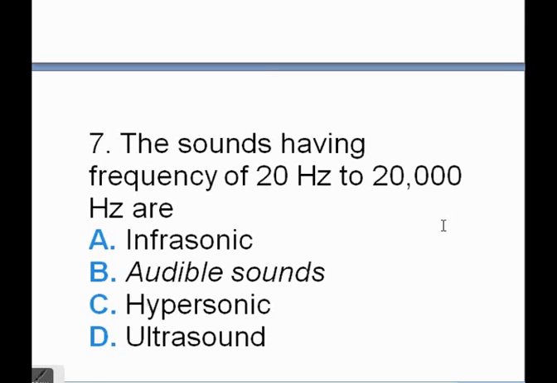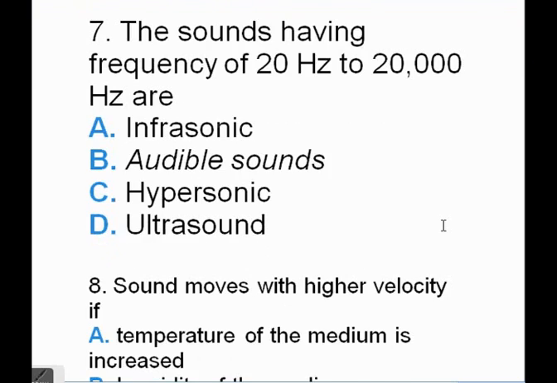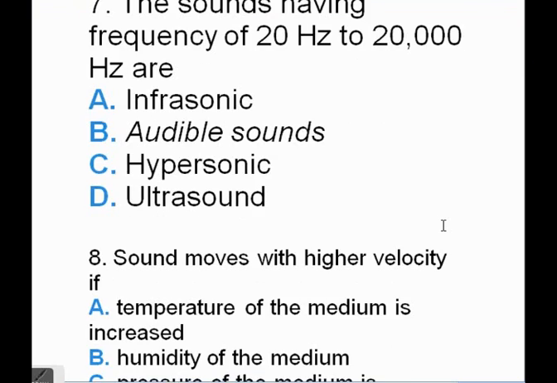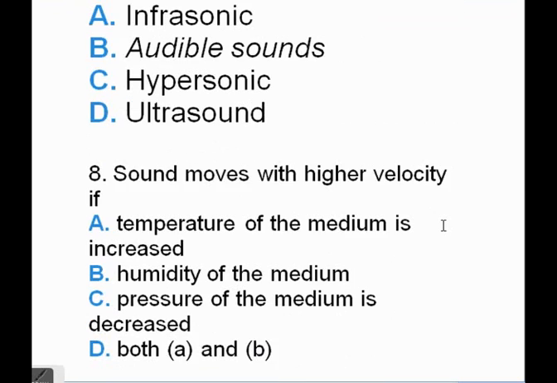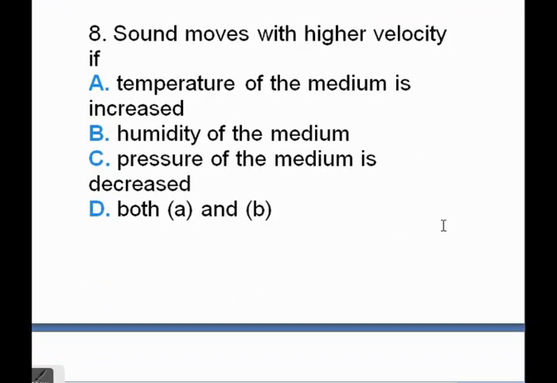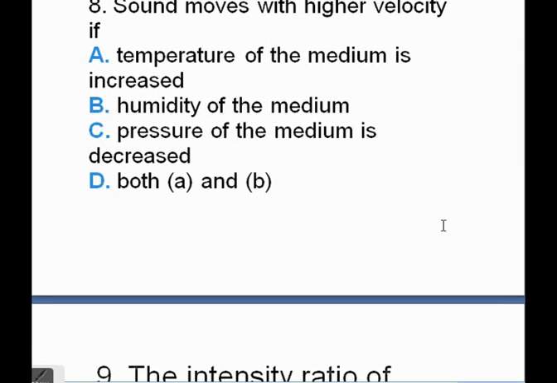Sound moves with higher velocity if A. Temperature of the medium is increased, B. Humidity of the medium is increased, C. Pressure of the medium is decreased. So sound waves move with higher velocity if, so its answer is D, both A and B. That is, temperature of the medium is increased and humidity of the medium is increased.